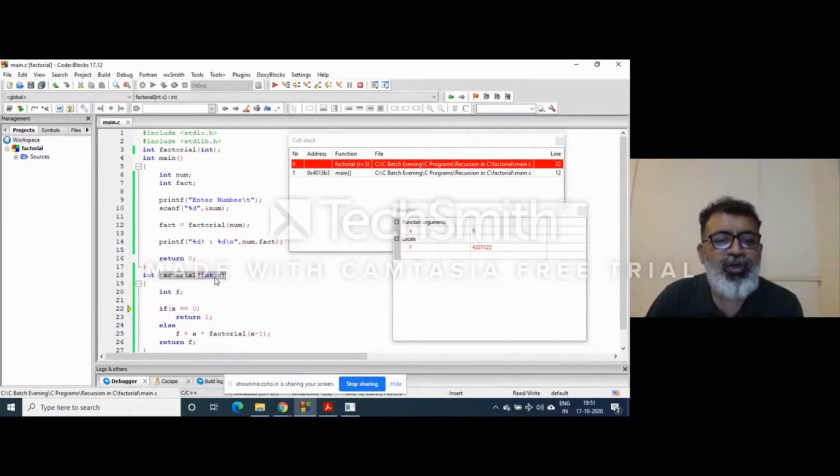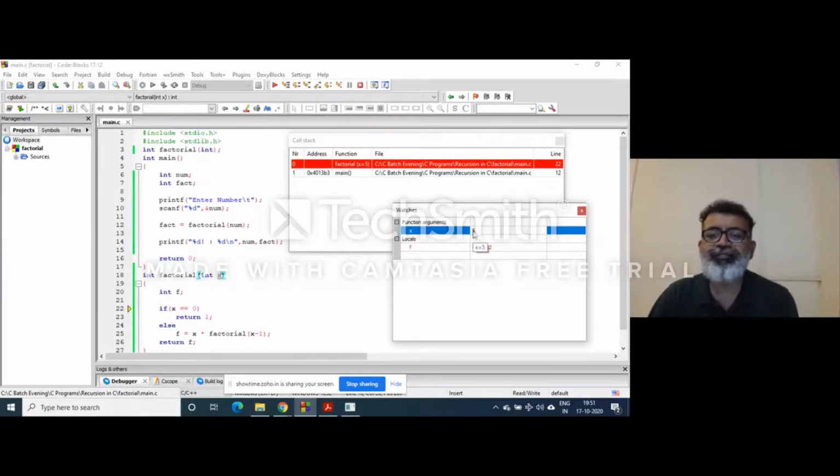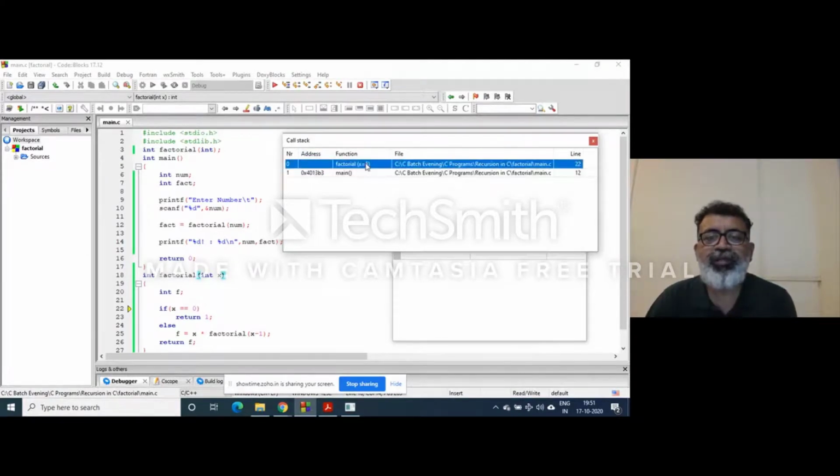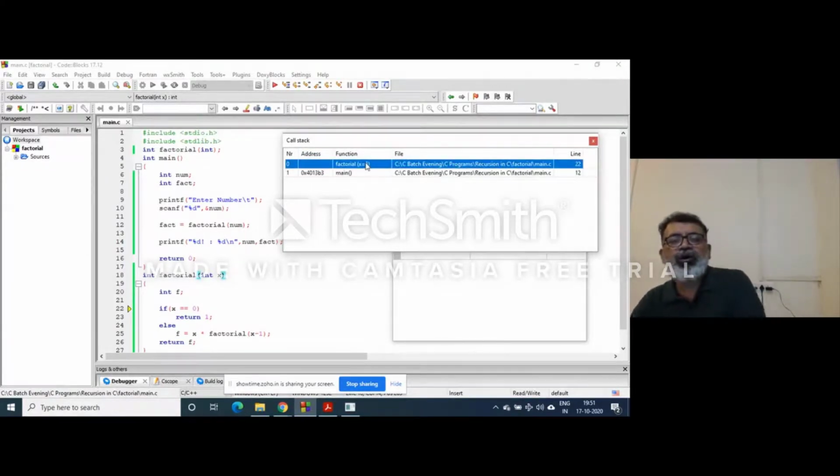This function has been called with argument x, which contains 5. Since the main function has called factorial, the factorial function with argument 5 has been pushed onto the stack. This is a calling function, this is a called function.